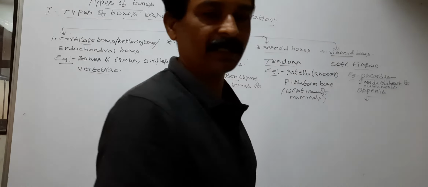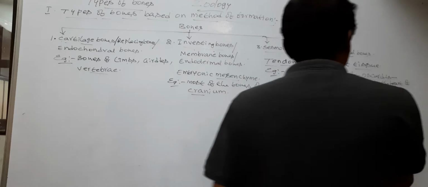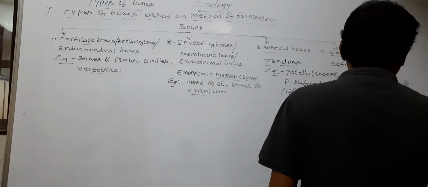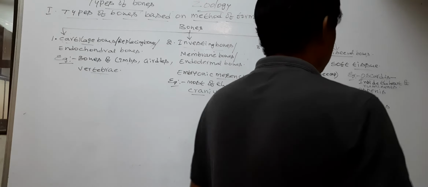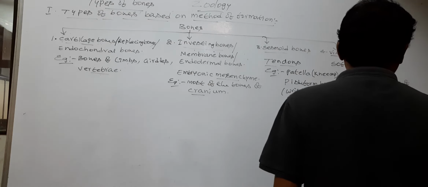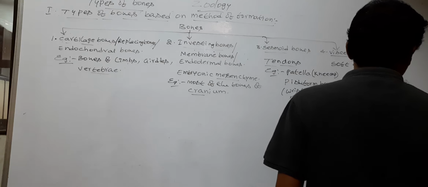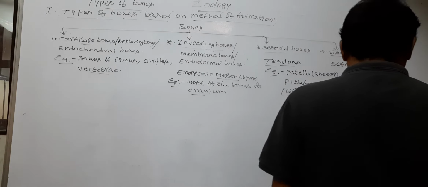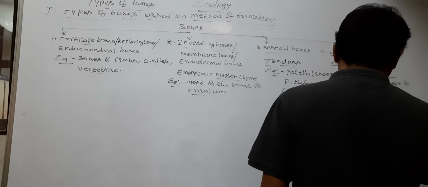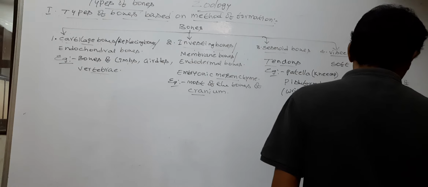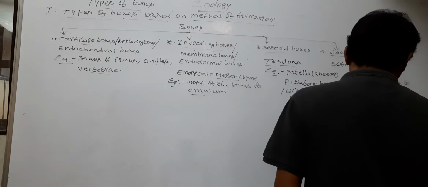Os penis is located inside the glans penis of most of the mammals, for example, rodents, bats, carnivores.